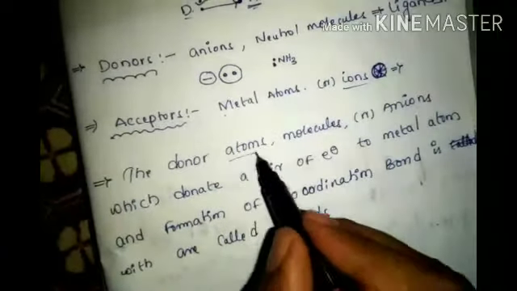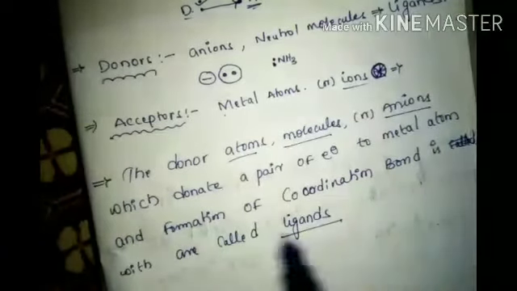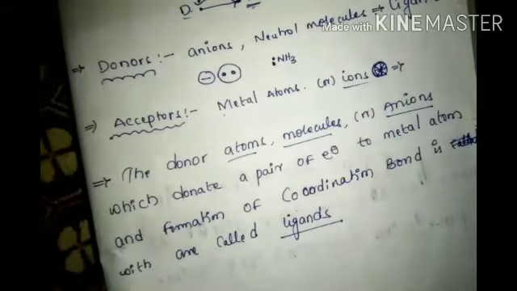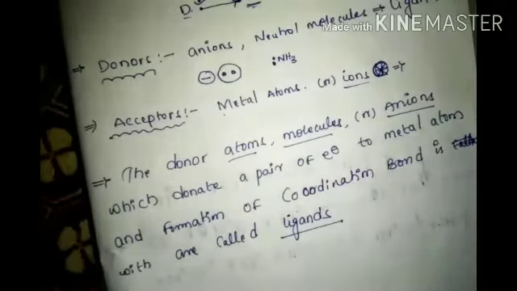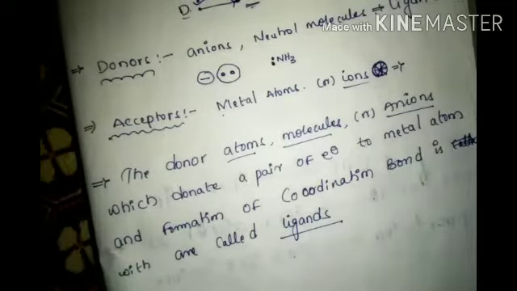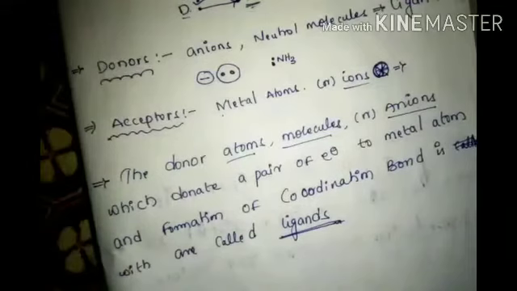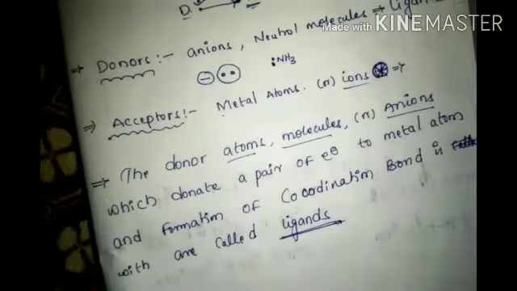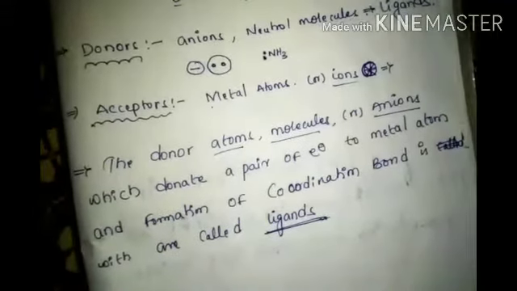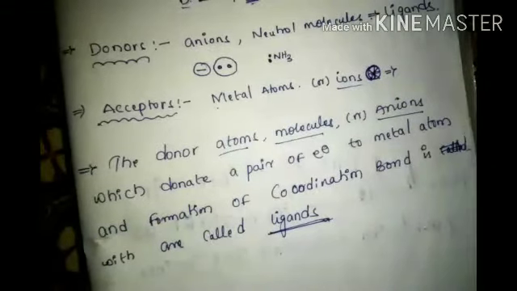What are they? Atoms, molecules, anions which donate electrons to the metal and form a coordination bond are called ligands. This is the full definition.